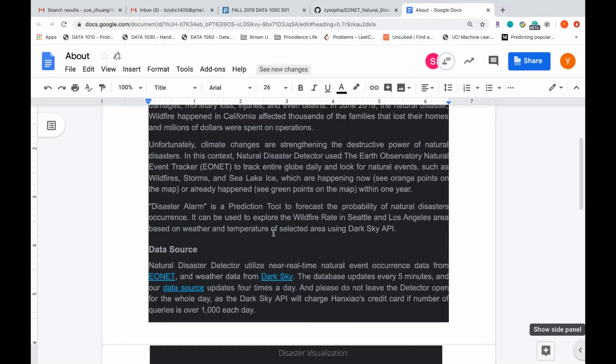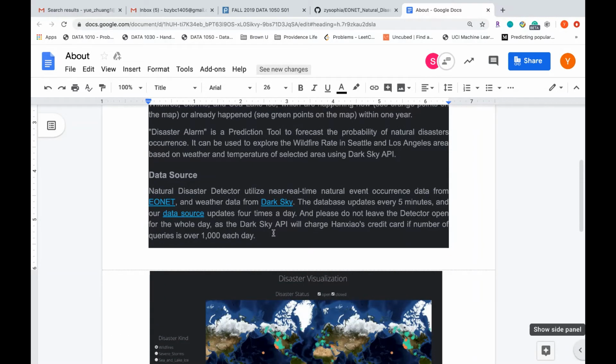One thing to pay attention to: please do not leave the detector open for the whole day, since if the number of queries is over 1,000 each day, the Dark Sky API will charge our teammate Hanxiao's credit card. Okay, let's welcome Yue to talk about how our project starts.